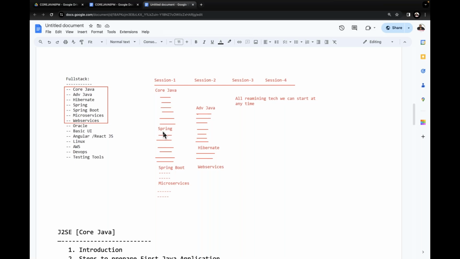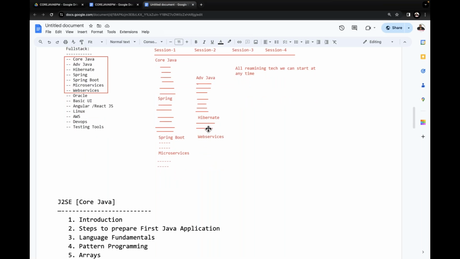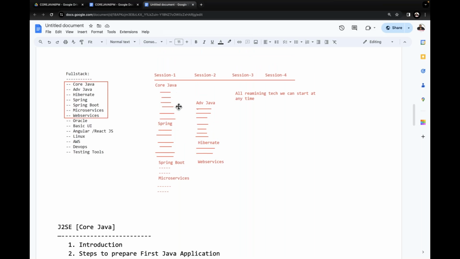there I will start frameworks like the Spring framework. When the Spring framework is going on, when advanced Java is completed, there I will start Hibernate. When Hibernate is going on, whenever it is completed, there I will start web services. When Spring is completed, Spring Boot, next is microservices. I'm going to start like this. In this particular pattern, I'm going to take the classes. But remember, these two slots are going on at 6 to 8:45. In this time only, I'm going to take these two slots.